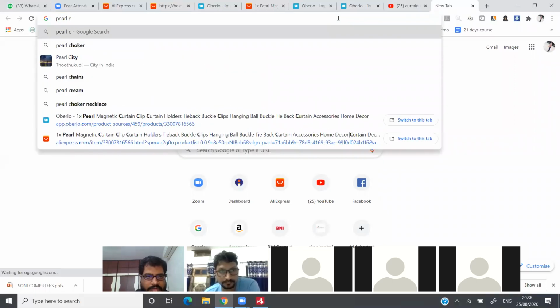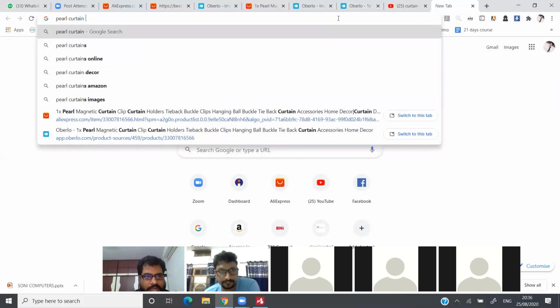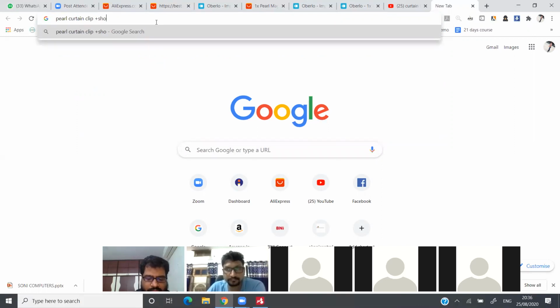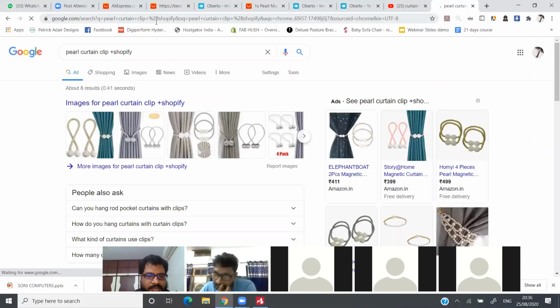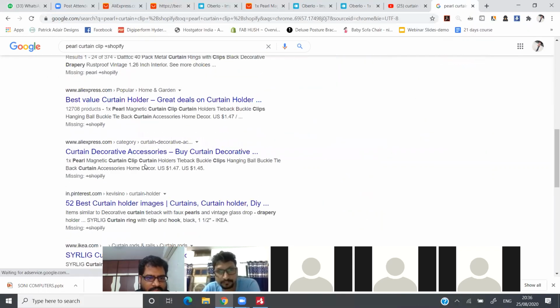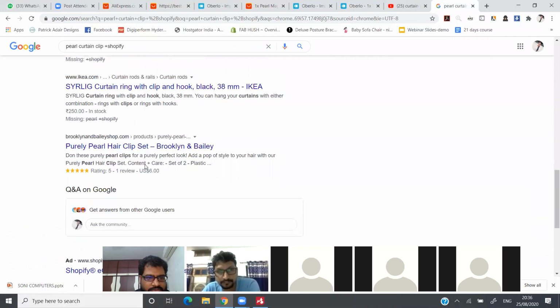Pearl curtain clip. Okay, or else, yeah, plus Shopify. Buckle or clip. Yeah, these are the product. This is the product, exact product. Right? Amazon, I'm not going to check. Pinterest. Okay, IKEA is also selling it.